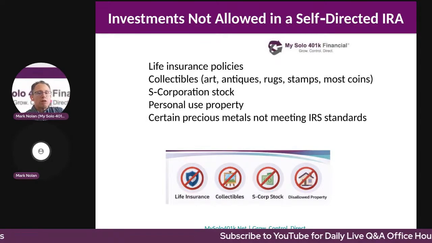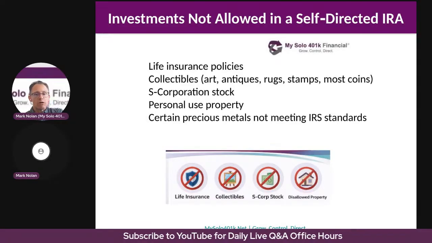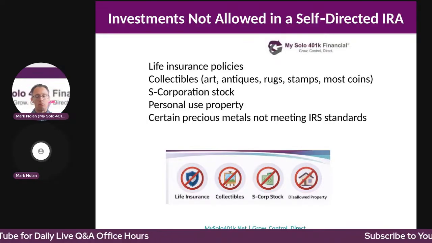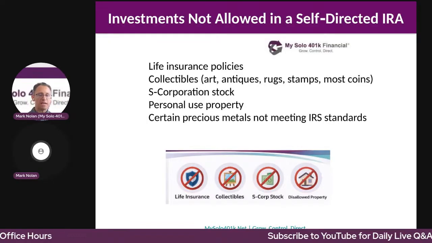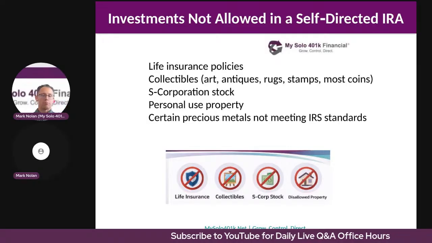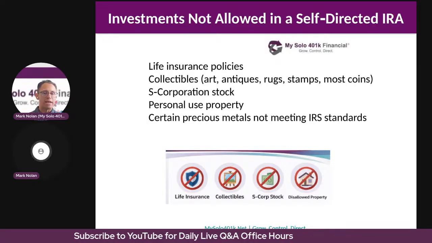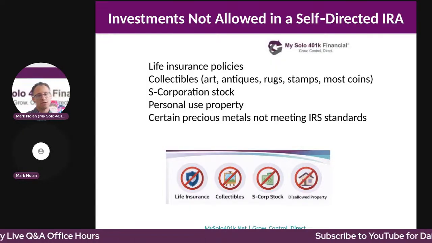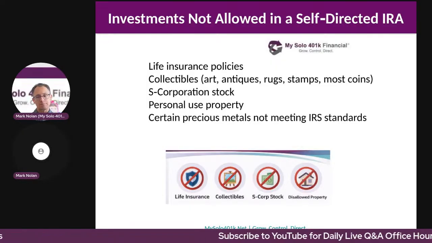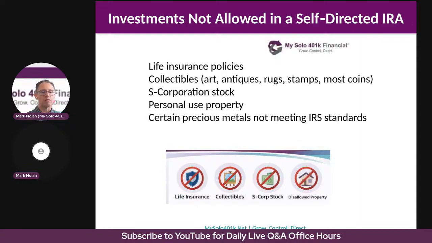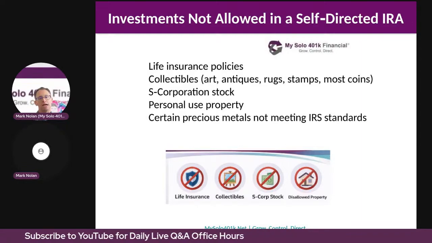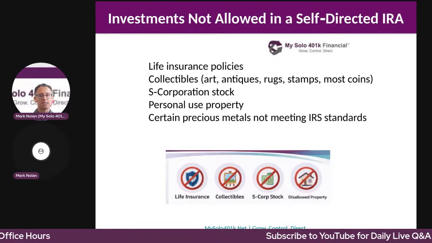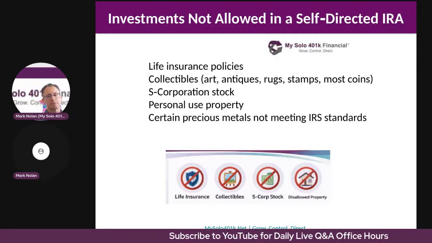One major advantage of a solo 401k over a self-directed IRA is that a qualified plan, which a solo 401k plan falls under, may invest in life insurance, provided it follows the incidental benefit rules. These rules generally limit the policy value relative to plan contributions, but the strategy is allowed within a qualified retirement plan like a solo 401k. So this is one of the key structural differences between IRAs and solo 401k plans.